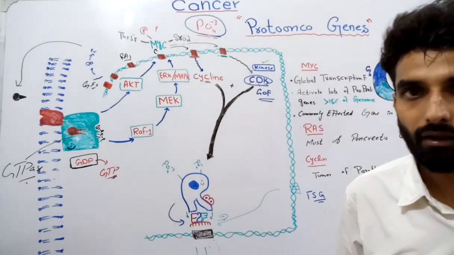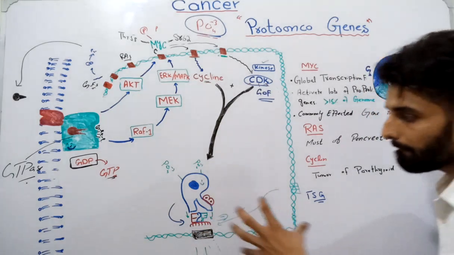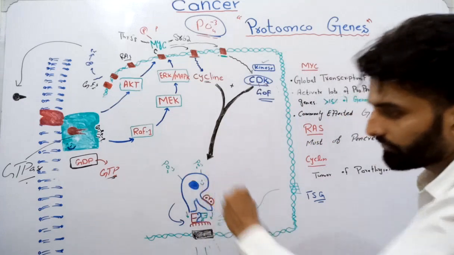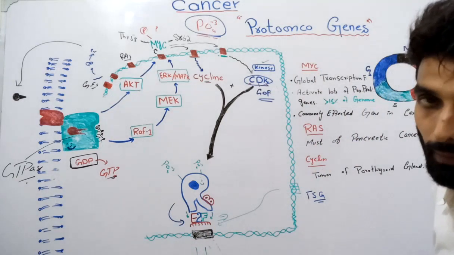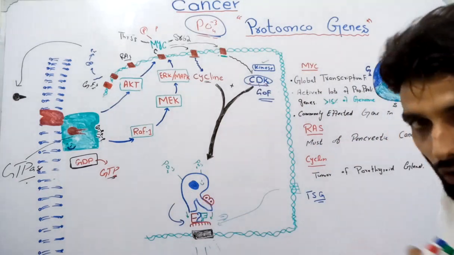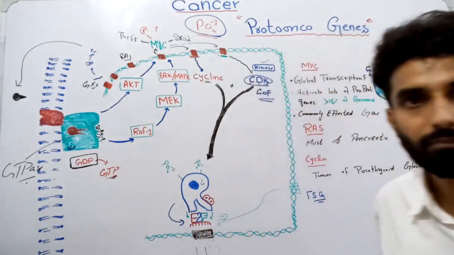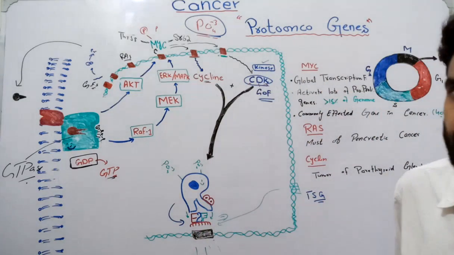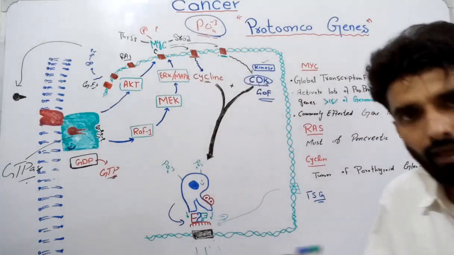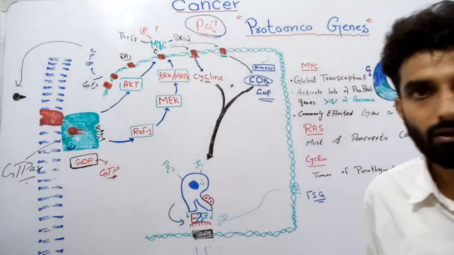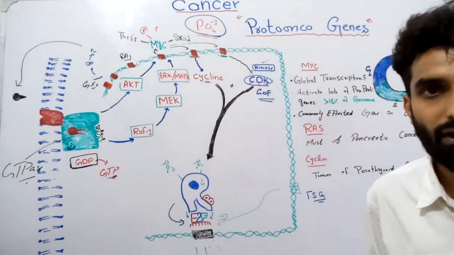But this E2F transcription factor has been bound, has been arrested by this RB protein, retinoblastoma protein. This RB protein is not letting E2F transcribe this set of genes. But the RB protein will allow the transcription factor to work once it gets phosphorylated.